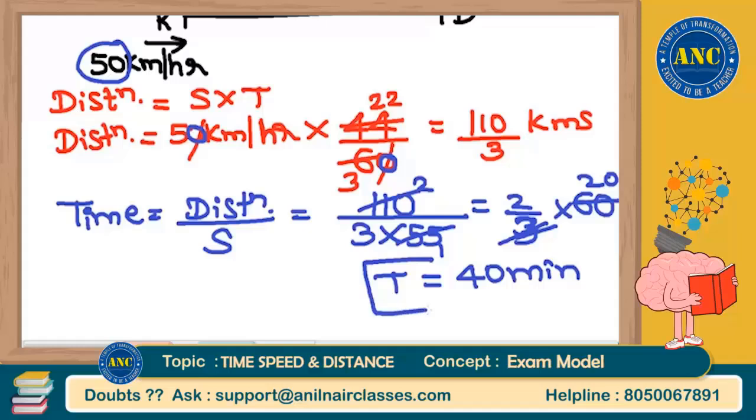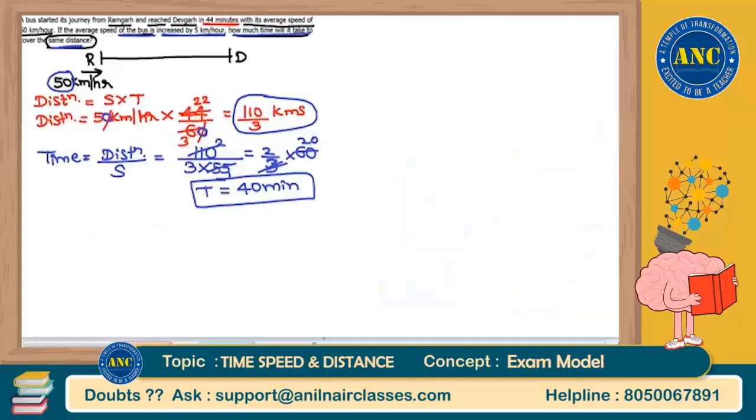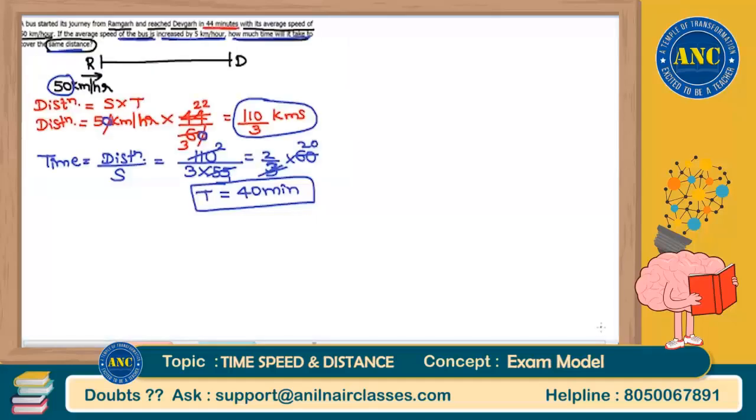Total time needed to cover that particular distance of 110 by 3 kilometers at an increased speed of 55 kilometers per hour is 40 minutes. Answer for this question is 40 minutes.